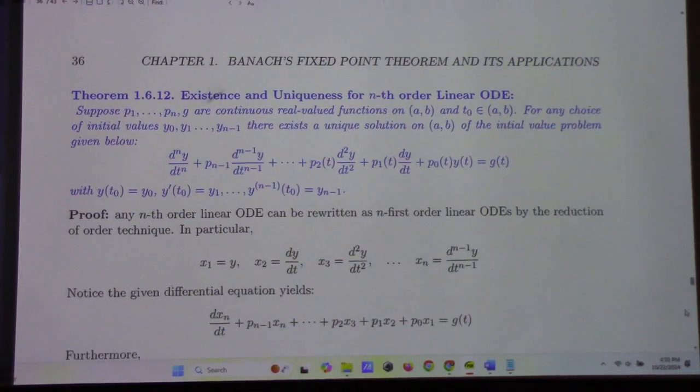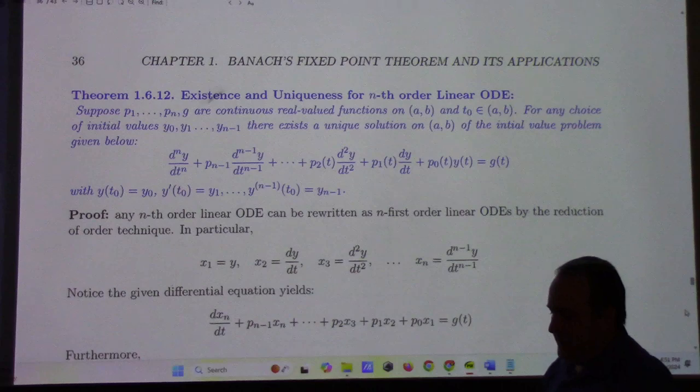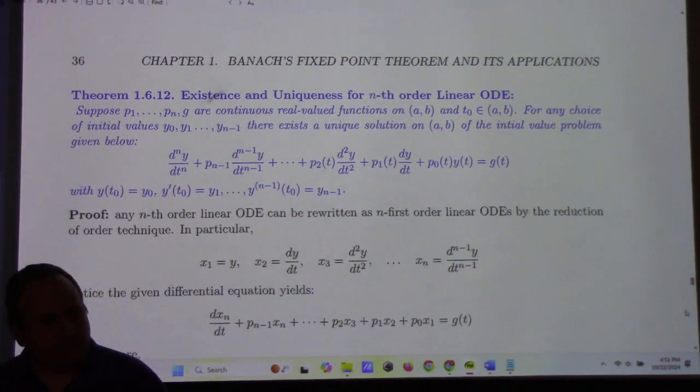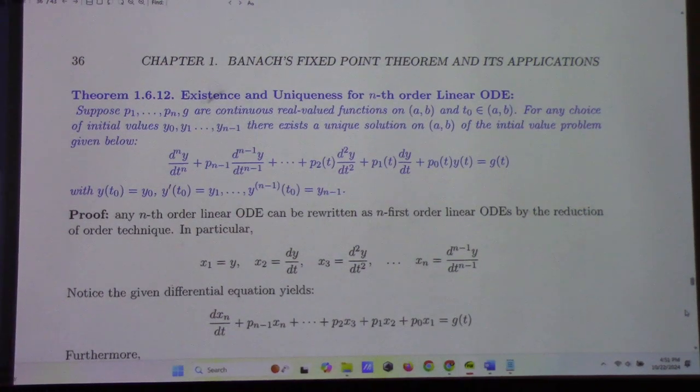So then, the cool thing is, if you prove that there exists a unique solution for a linear system, you automatically get a unique solution for the nth order problem because they're connected through the reduction of order. See, if I have the nth order problem, like so, I can rewrite this as a system of n first order differential equations by making the following substitution. x1 equals y, x2 is dy/dt, x3 is d squared y/dt squared, and so forth, right?